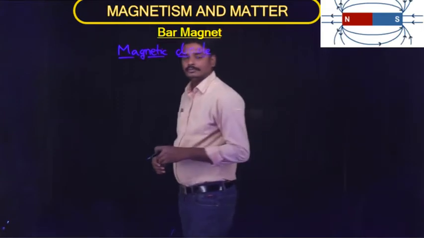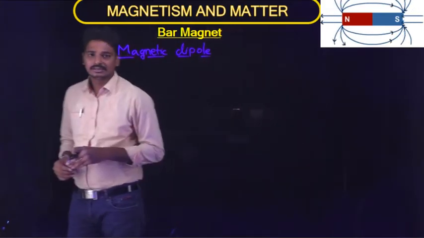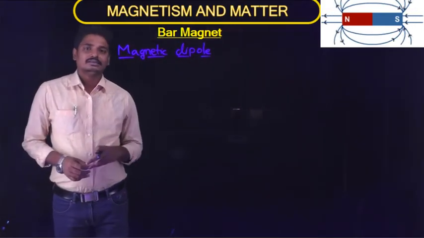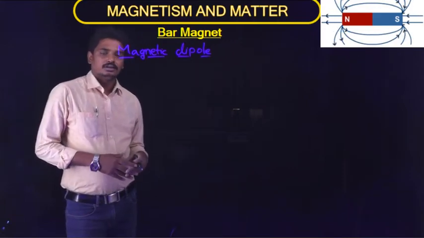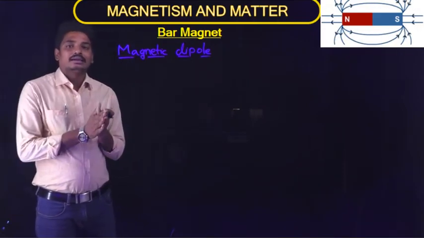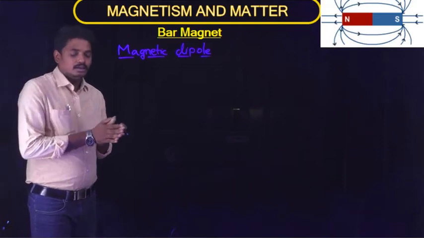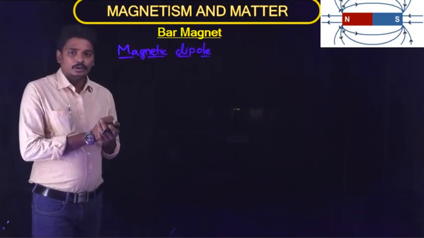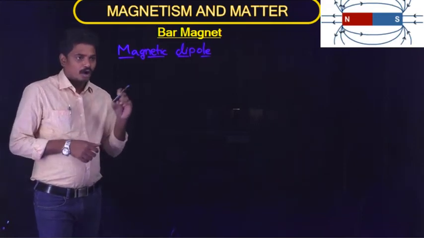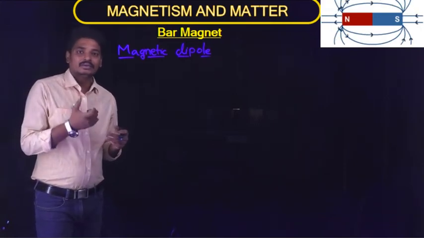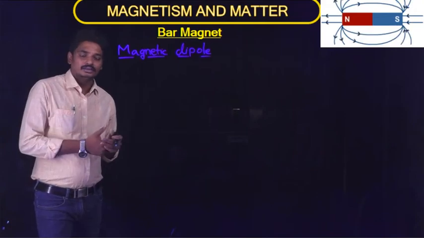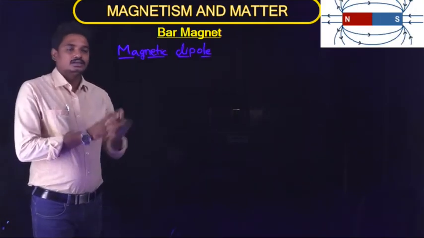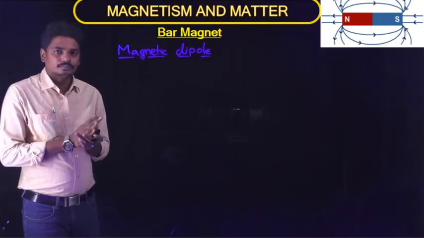Two equal and opposite charges separated by a small distance constitute an electric dipole. Similarly, for a magnetic dipole, two magnetic poles of opposite nature and equal pole strength separated by a small distance is called a magnetic dipole.